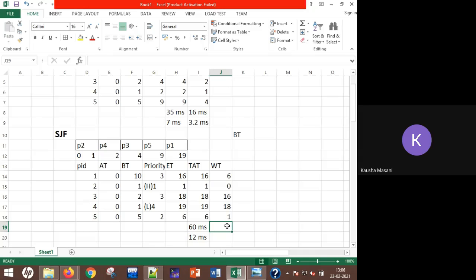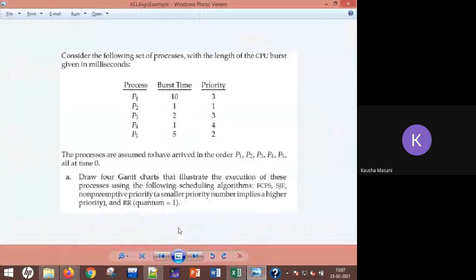Okay, waiting time average is 8.2. Correct, absolutely right, all of you, online and offline students. And the last one is round robin with the time quantum given as 1.